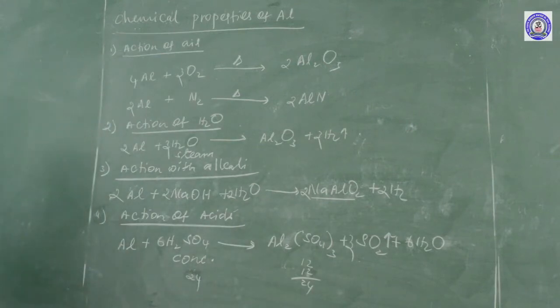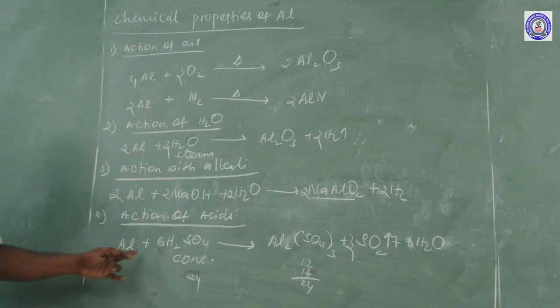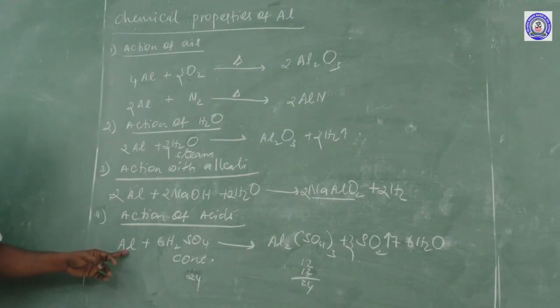The equation should be balanced. Likewise, dilute sulfuric acid reacts with aluminum to form salt plus hydrogen gas. Aluminum does not react with dilute or concentrated nitric acid. Why? Because an oxide layer is formed on the surface of the aluminum.